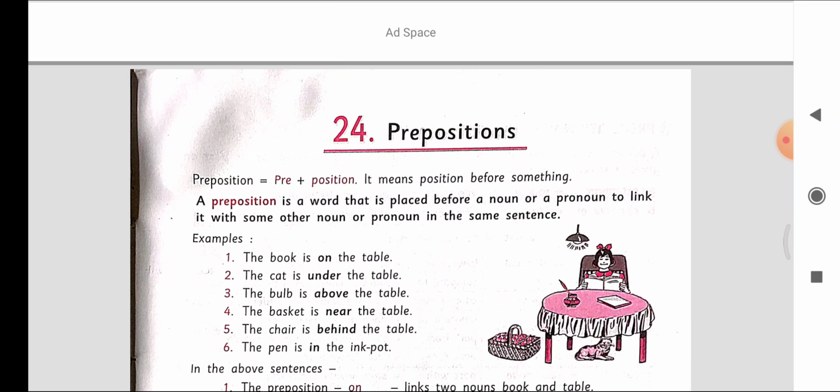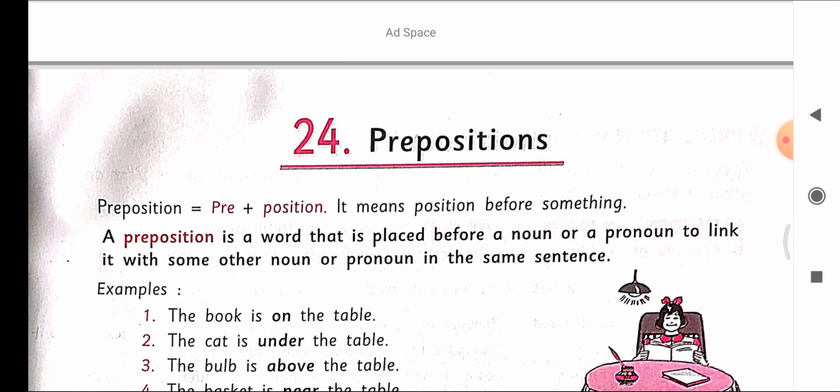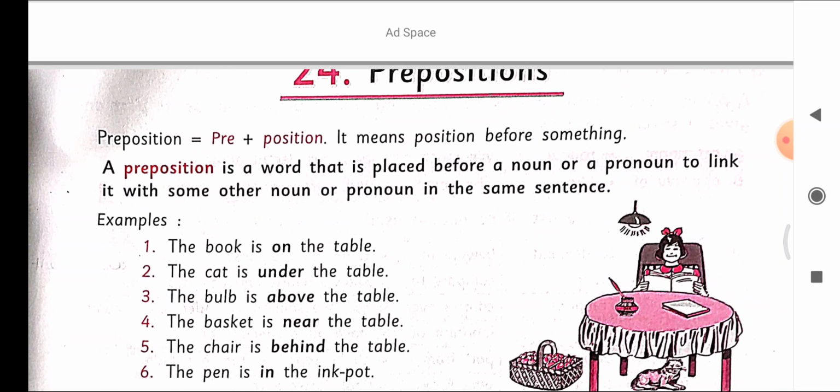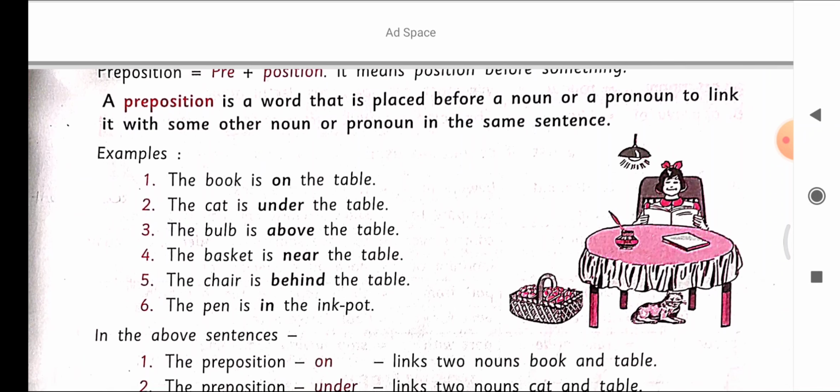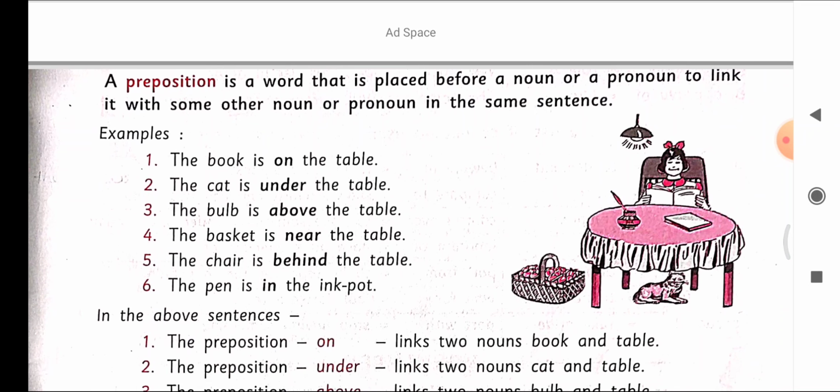Next topic is preposition. Preposition is a word that is placed before a noun or a pronoun to link it with some other noun or pronoun in the same sentence. For example, the book is on the table. Where is the book? The book is on the table. Second one, the cat is under the table. Where is the cat? Cat is under the table.